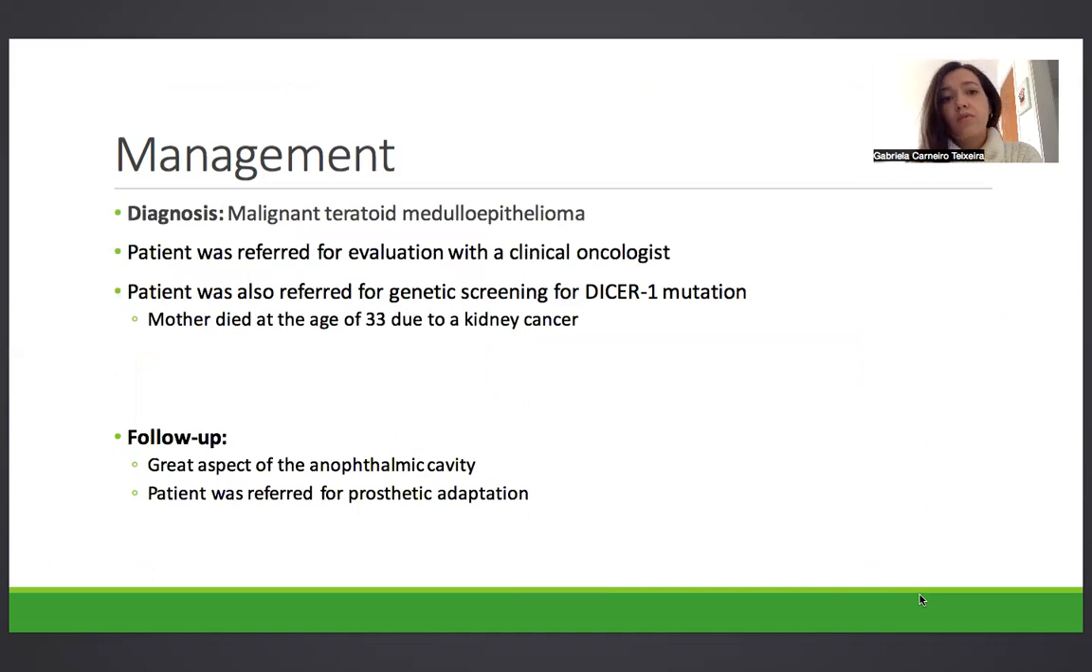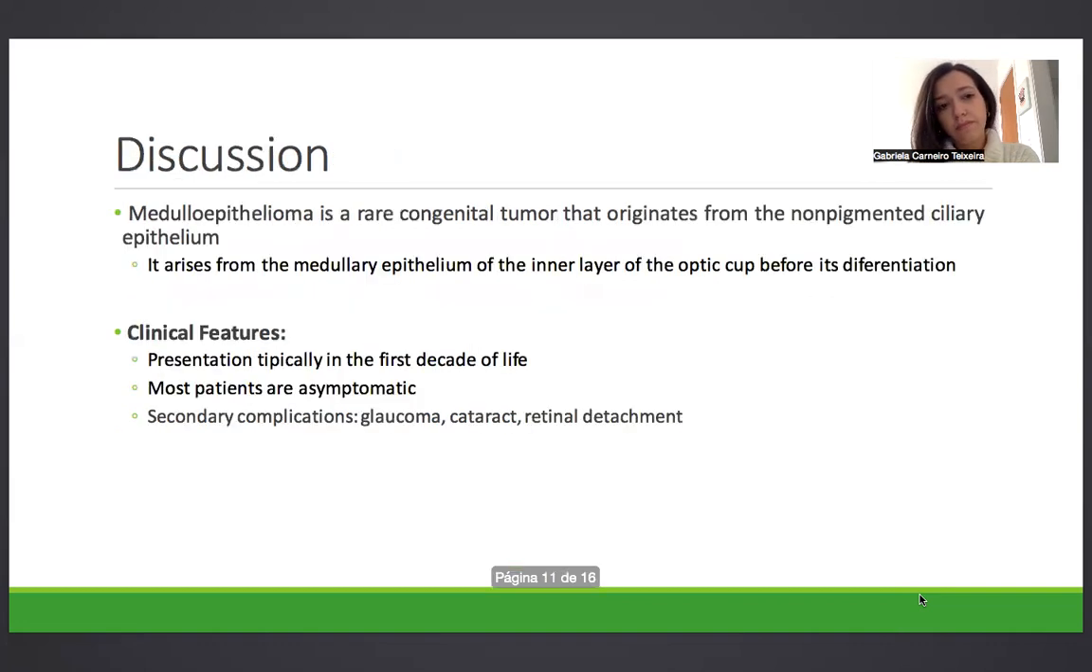The diagnosis then was malignant teratoid medulloepithelioma, and the patient was referred for evaluation with a clinical oncologist and also genetic screening for DICER1 mutation, since his mother had died at the age of 33 due to a kidney cancer. In the follow-up, he presented a great aspect of the anophthalmic cavity, and he was referred for prosthetic adaptation.